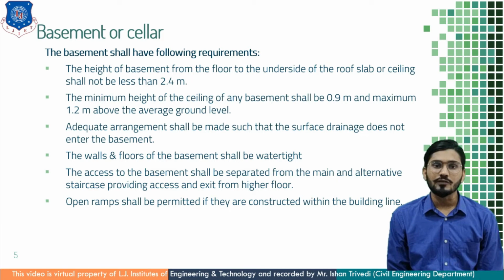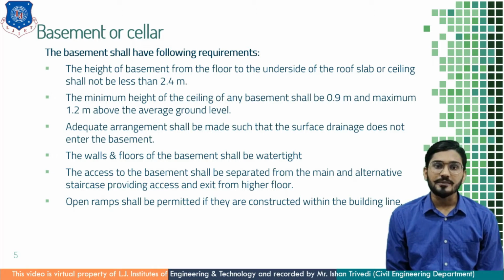Then the minimum height of ceiling of any basement shall be 0.9 meter and maximum 1.2 meter above the average ground level. Means I have to keep the basement below the surrounding ground level, and this ceiling height is just above the surrounding ground level, that is 0.9 minimum and maximum 1.2 meter.